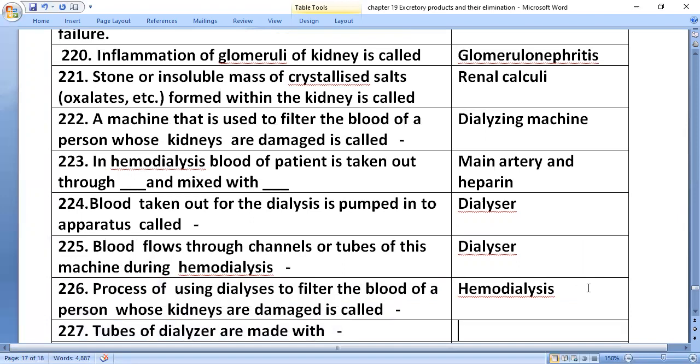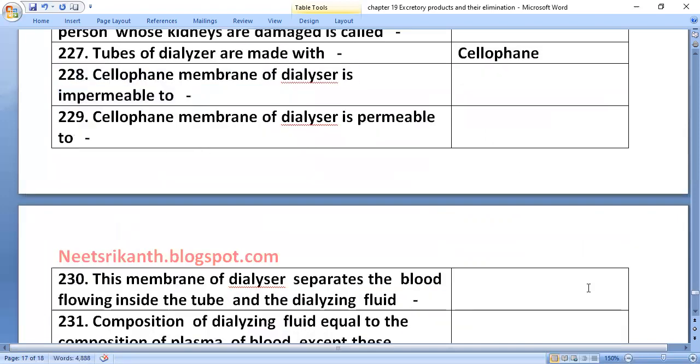Tubes of the dialyzer are made with cellophane membrane, a transparent membrane. The cellophane membrane of the dialyzer is impermeable to macromolecules like plasma protein.